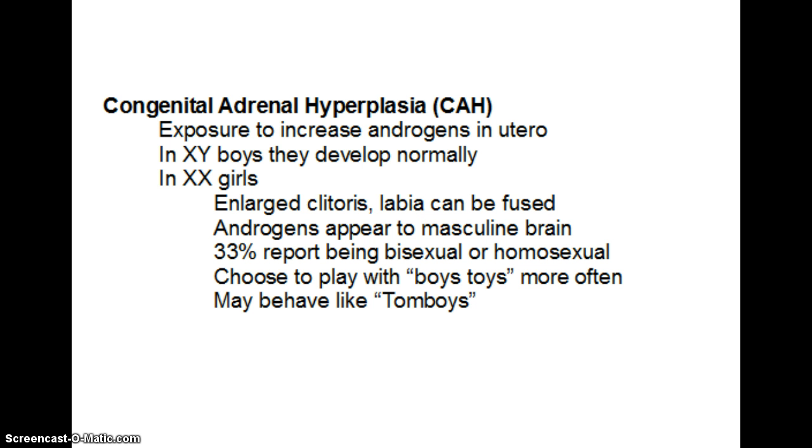One component part of the brain that may be affected is the part that helps to determine our sexual orientation. We see that about 33% of CAH girls report being bisexual or homosexual, which is a far higher number than what we find in the typical normal non-CAH population. They choose to play with boys' toys more often, and they may behave more like tomboys. So what we're seeing is that this increased exposure to androgens may affect not only their bodies, but their brains, as well as their preferences.